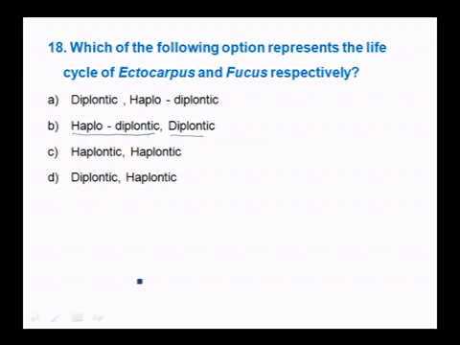Which of the following options represents the life cycle of Ectocarpus and Fucus respectively? Options are diplontic, haplodiplontic; haplodiplontic, diplontic; haplodiplontic, haplontic; diplontic or haplontic. And here the right option is B, that is haplodiplontic and diplontic. Why?